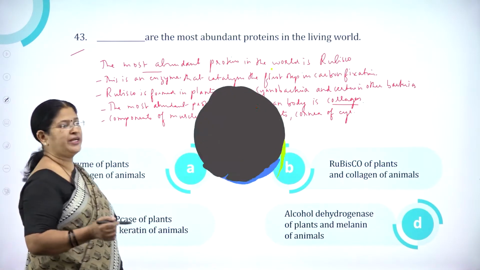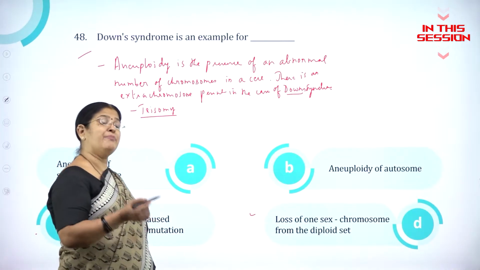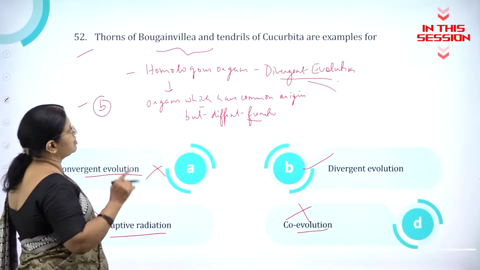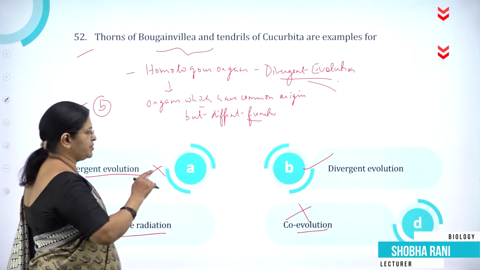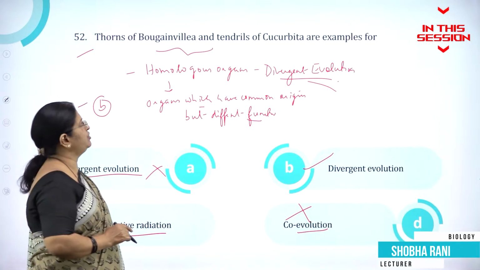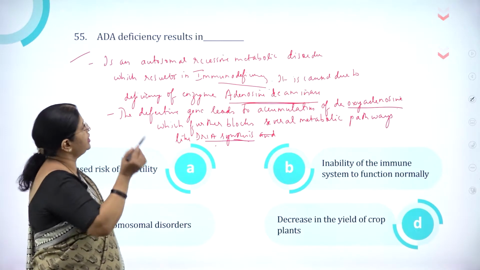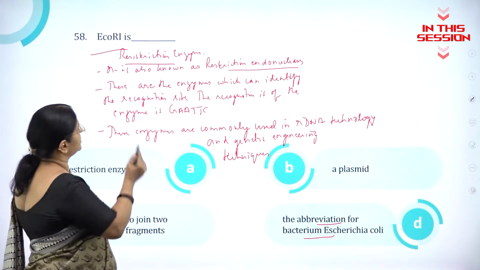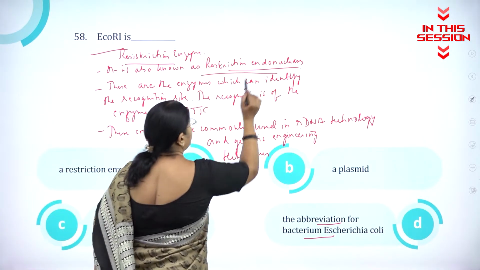The most abundant protein in the world is Rubisco. Euploidy is the balanced set of chromosomes. Thorns of Bougainvillea and tendrils of Cucurbita are examples for divergent evolution. ADA deficiency is what? It is an autosomal recessive metabolic disorder. E. coli is a restriction enzyme which can also be called as what? Restriction endonucleases.